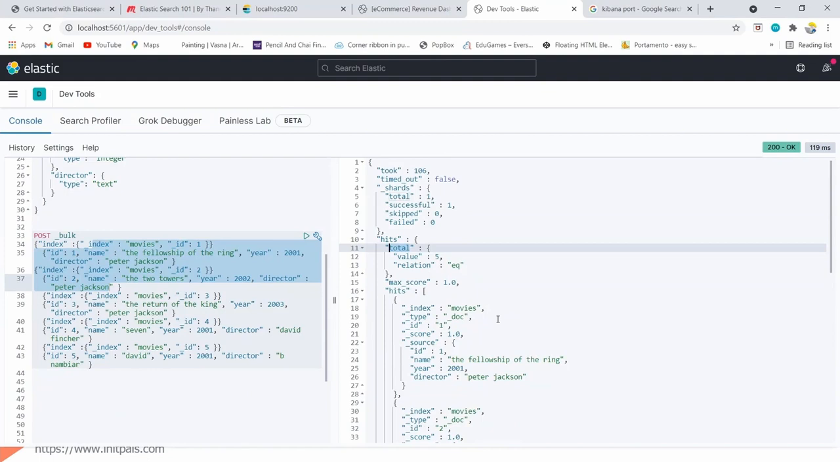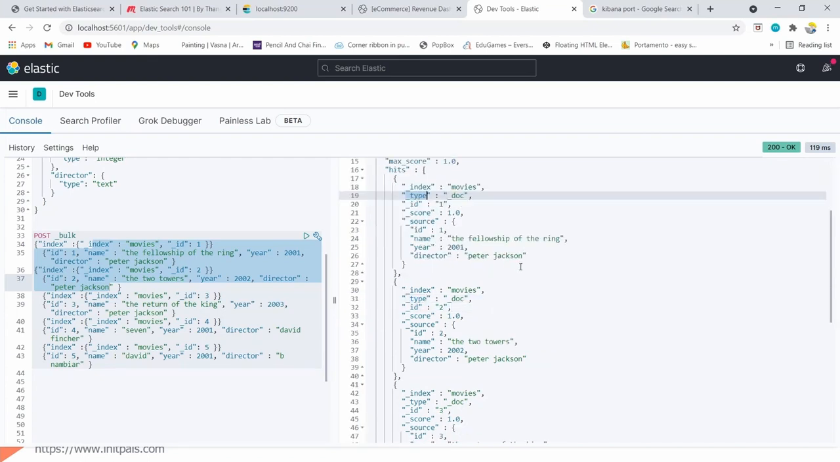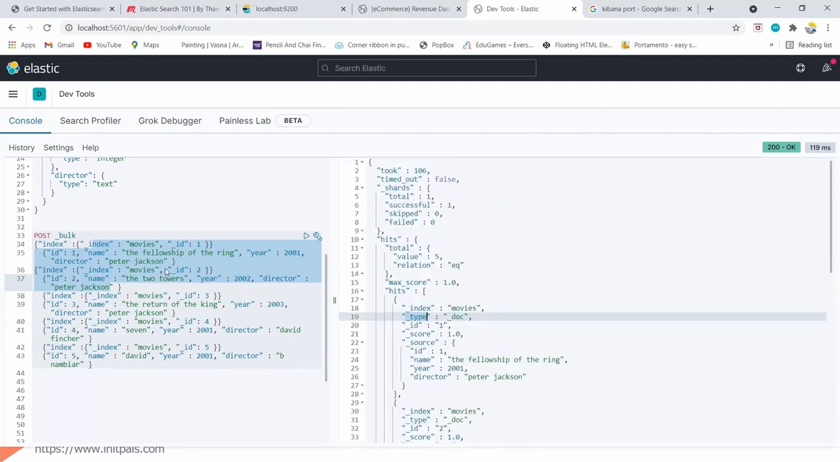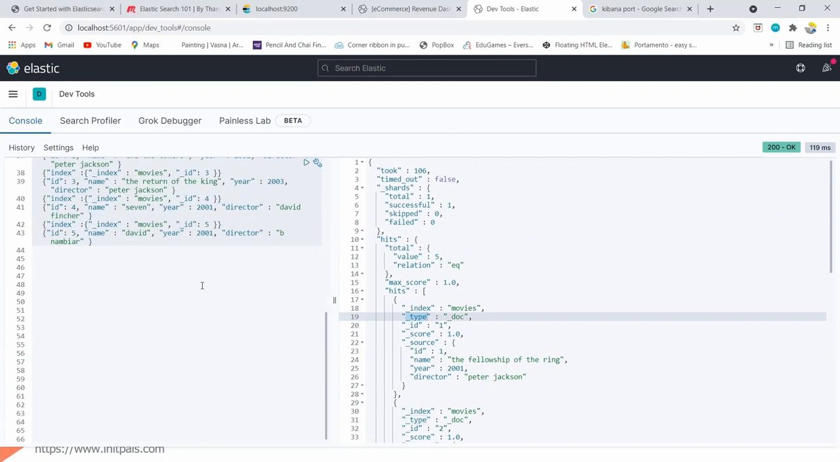So type can be specified. If we don't specify, then it will take _doc as the type by default. I think type is deprecated, and it really doesn't provide much value for now. So I have added some data. Let's go and try some basic search.